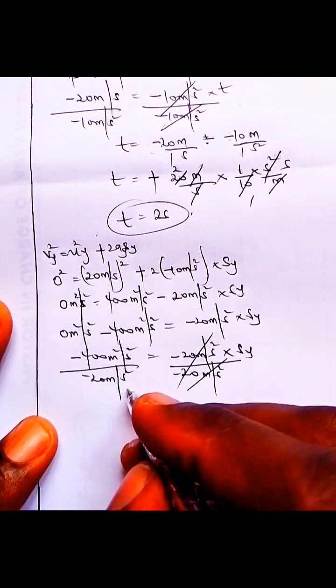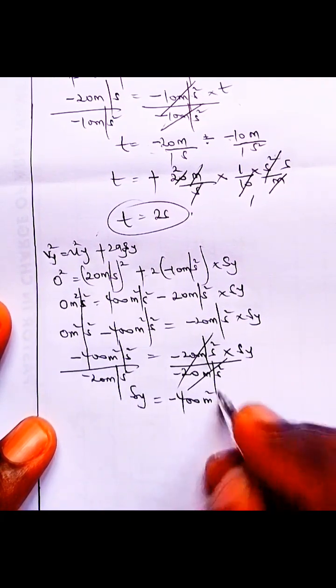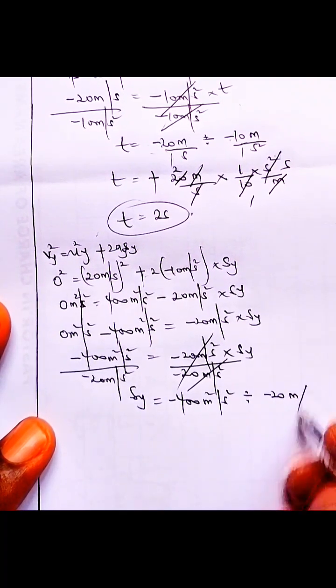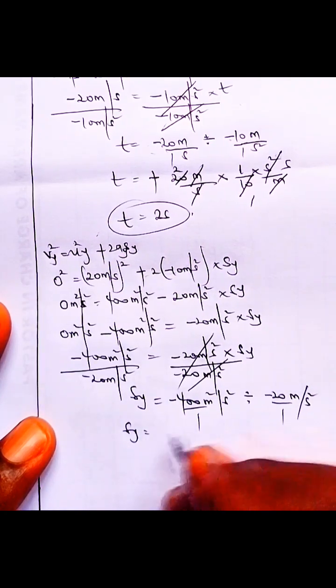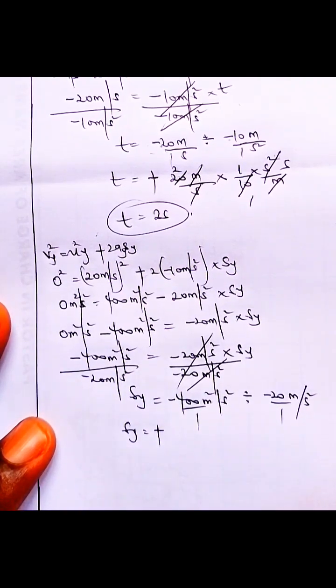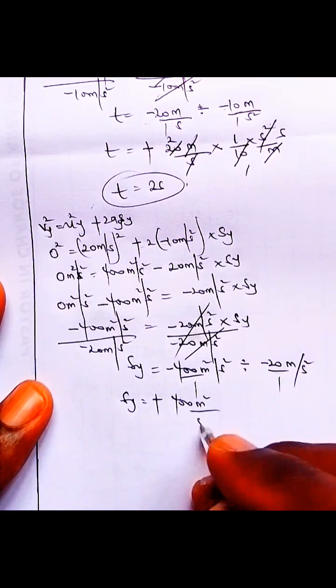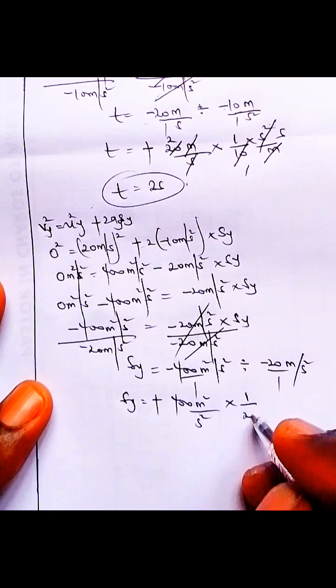So the distance covered will be minus 400 meters squared per second squared divided by minus 20 meters per second squared. That's over 1 over 1. The minus and minus will give us plus. So that's 400 meters squared over second squared times 1 over 20.